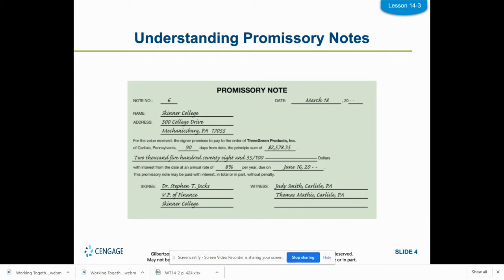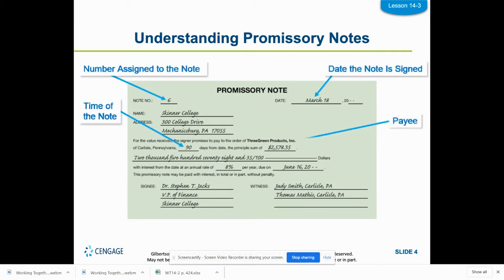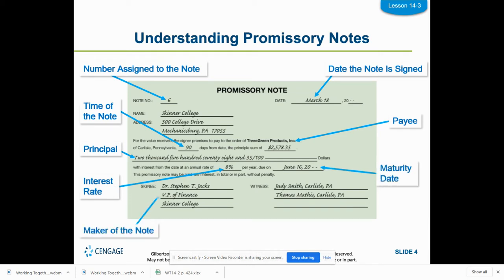So this is an example of a promissory note. It has to whom it's paid, from whom it's due, and how long they have to pay. So generally 30 days or more, or 90 days or more, 3 months. And the amount of money they need to pay with the interest rate stated. So we have the number assigned, the date the note was assigned, the time of the note, so how long in the future they have to get it paid by, the payee to whom it's due, the principal, that's the amount that they are borrowing, the interest rate, and the maturity date.